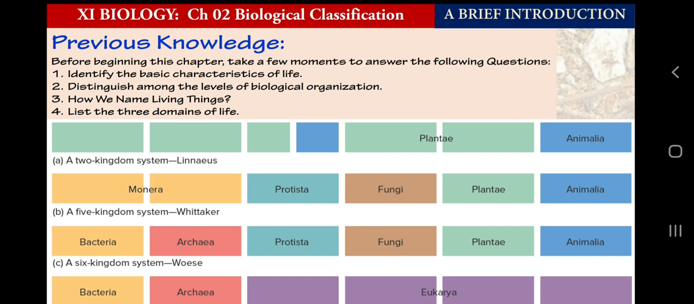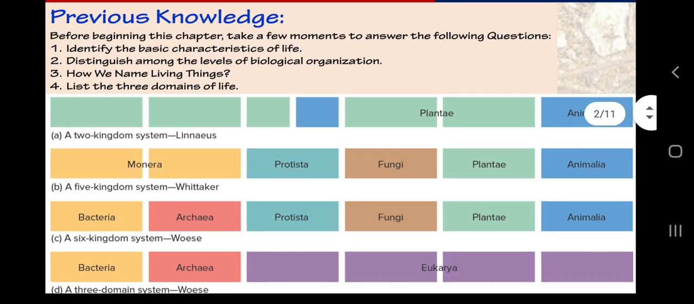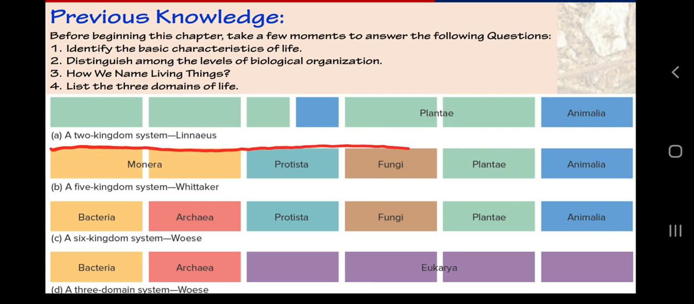So in the previous chapter, the living world, we have learned about the five kingdom classification given by R.H. Whittaker, and I also included this image which you are seeing on your screen, which is showing the five kingdom classification of R.H. Whittaker. The bar number B is showing this.